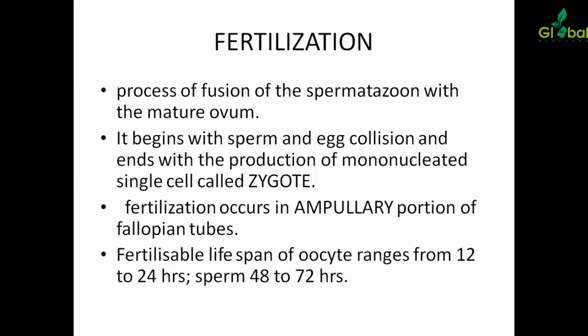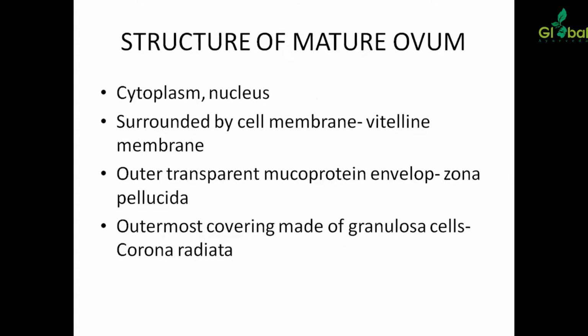egg collision and ends with production of a mononucleated single cell called zygote. Fertilization occurs in the ampullary portion of the fallopian tube, and the fertilizable lifespan of the oocyte ranges from 12 to 24 hours and of sperm from 48 to 72 hours.